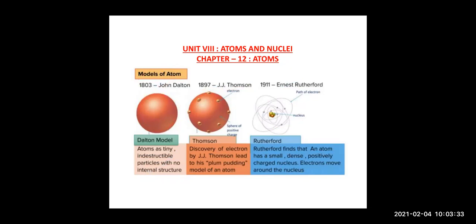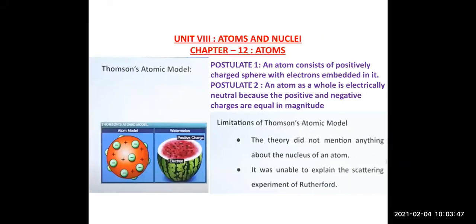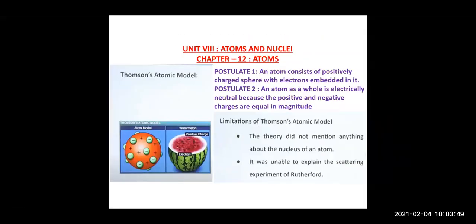Later, children, in 1930, finally Niels Bohr worked on the model, and he gave the Bohr model of hydrogen atom. So let's study the Thomson atomic model.